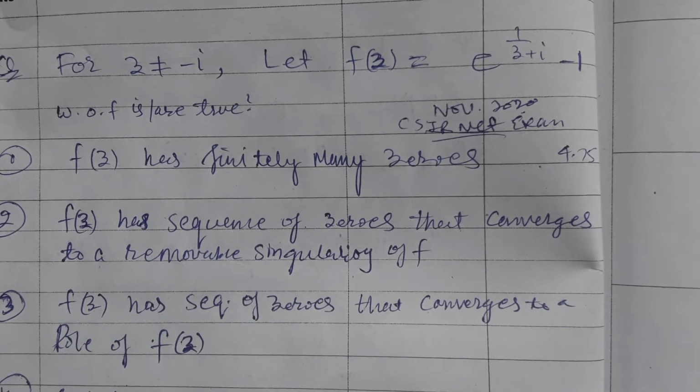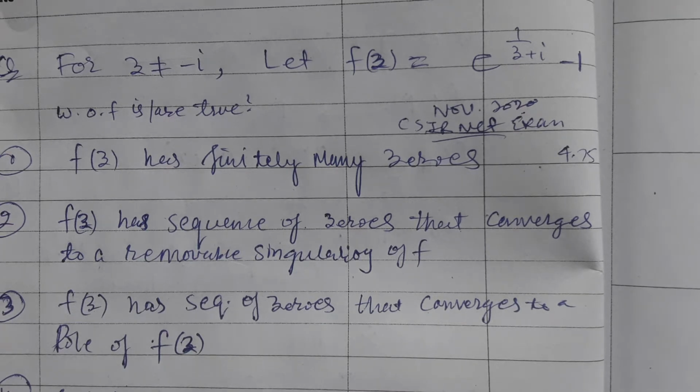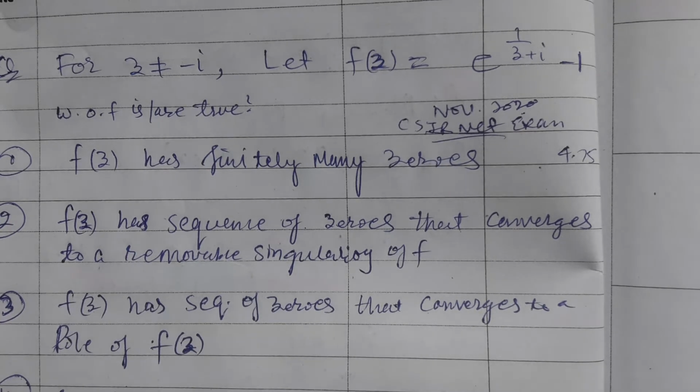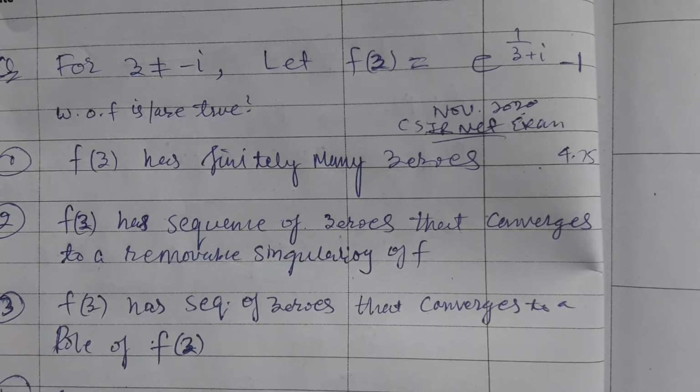Option 1 says that this function has finitely many zeros, meaning the set of zeros of this function is a finite set. Option 2 says that this function has a sequence of zeros. Please be focused. What does this option say? The function has a sequence of zeros that converges to a singularity which is a removable singularity of f of z. Without solving the first option we can't go on to the second.